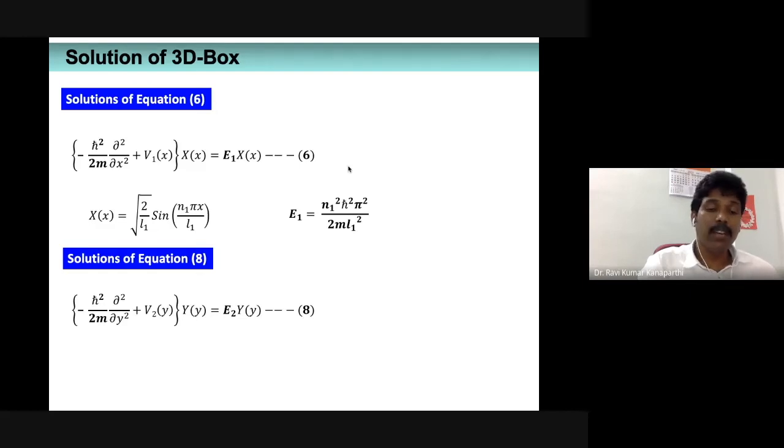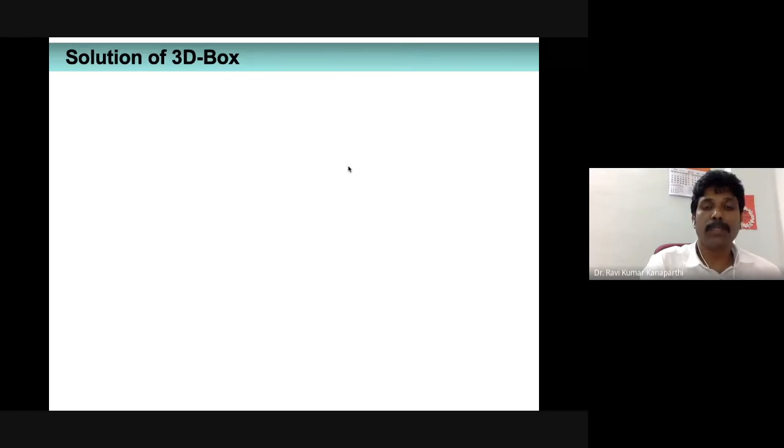Okay. And if we continue our discussion to the other two expressions, those are equation number 8, where we have the y variable. This is a time-independent Schrodinger wave equation of a particle confined between 0 and L2, and whose solution can be straightaway taken from the previous knowledge, that is square root of 2 by L2 sine n2 pi y by L2. And the energy expression in this case is going to be E2, that is n2 square h cross square pi square upon 2 m L2 square.